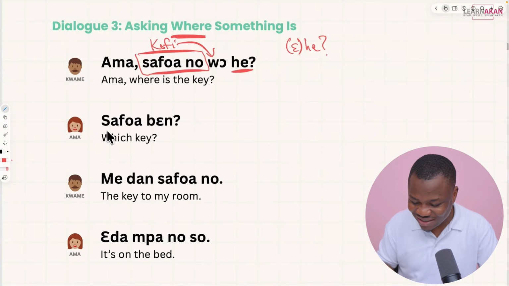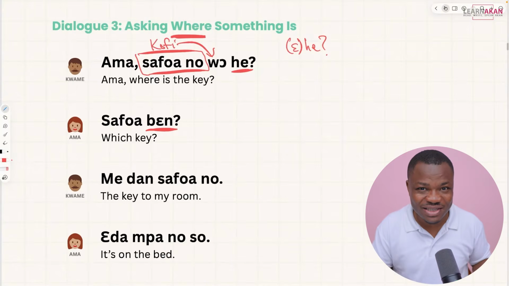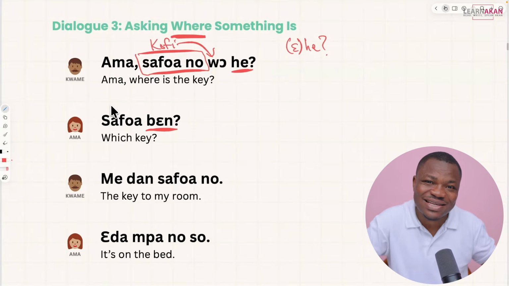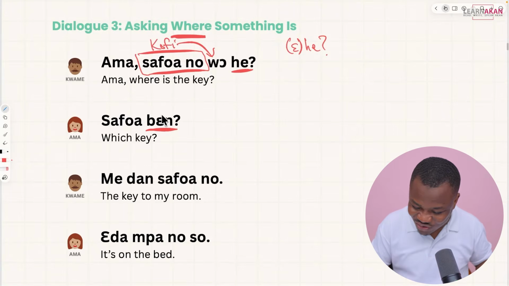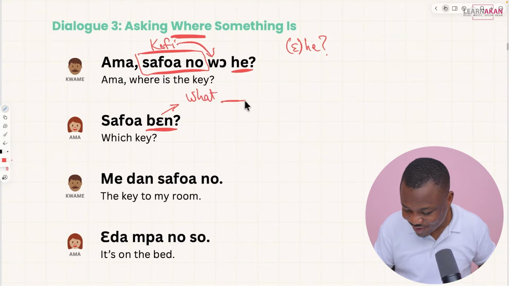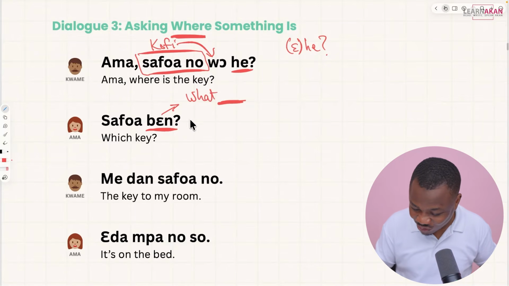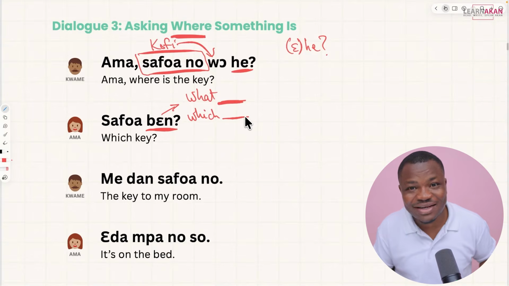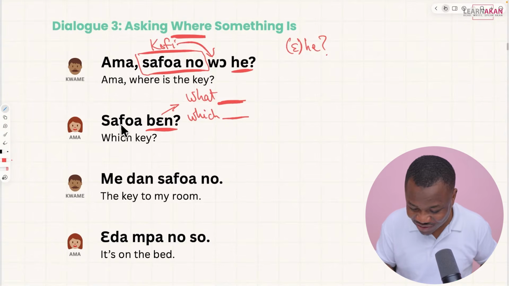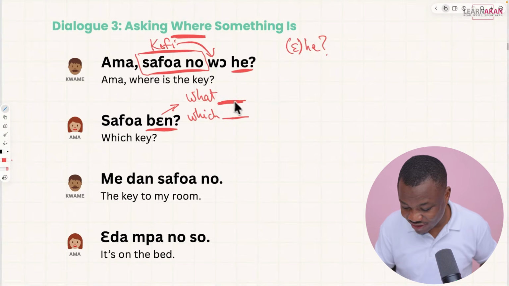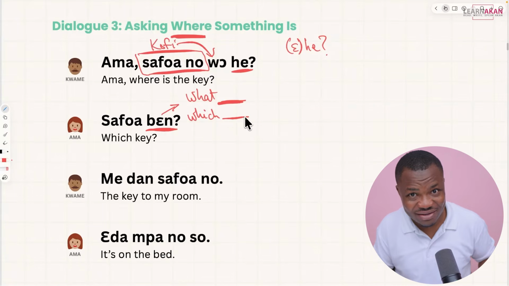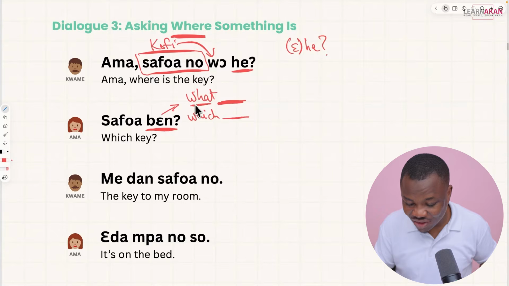And Ama asks, Safwa beng. Safwa beng. This beng, this is an interrogative determiner. It goes after the object that you are asking about. We use this to ask what the thing that comes before, or which the thing that comes before. So in this case, it's the key. So what key or which key? So this is a determiner. You can see this beng, we said it can mean what.